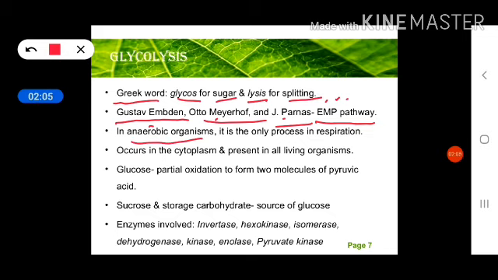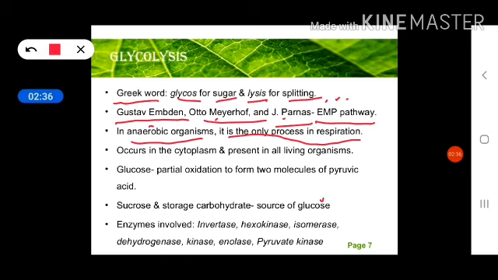And where is this glycolysis process taking place in a cell? In a cell, glycolysis takes place in the cytoplasm. It is present in all living organisms, because this is the common pathway. Glycolysis is the common pathway of the respiration process, and in every living cell at least cytoplasm is present. So glycolysis is present in all living organisms, whether anaerobic or aerobic.